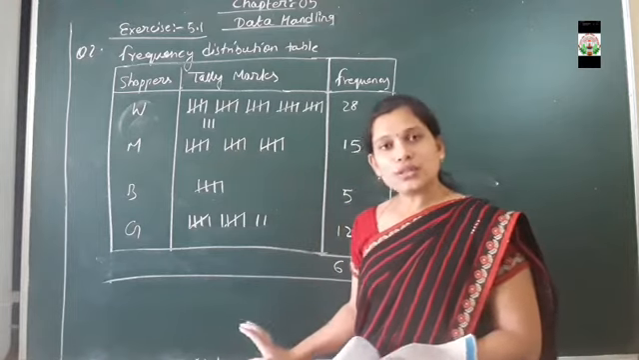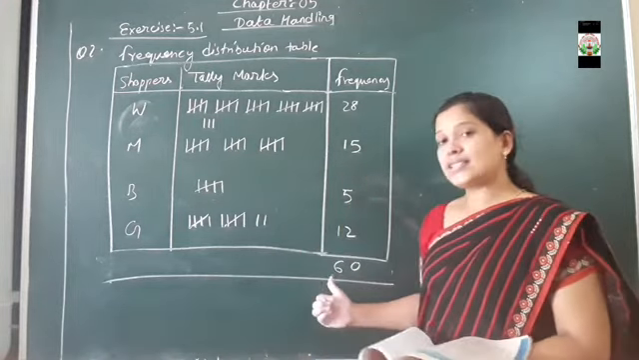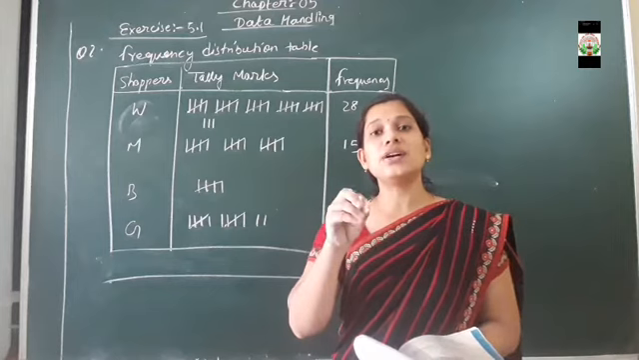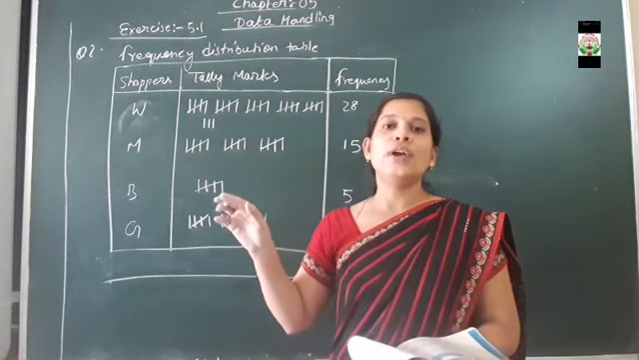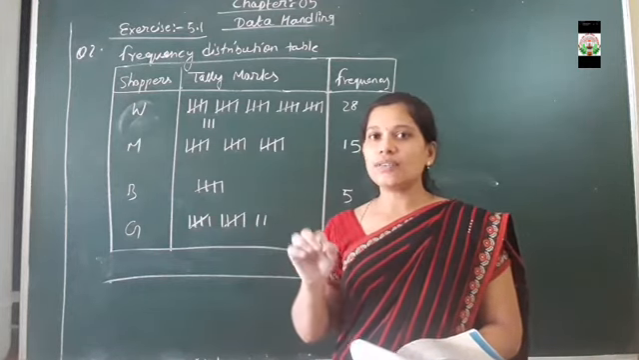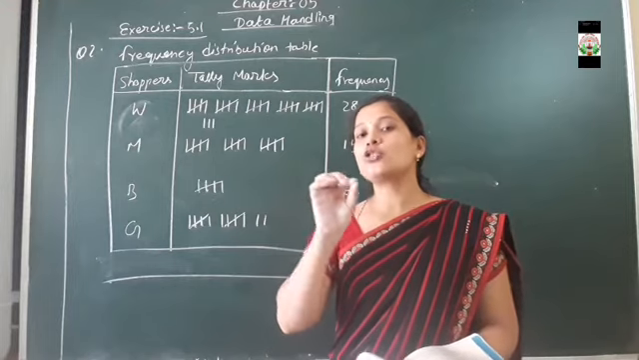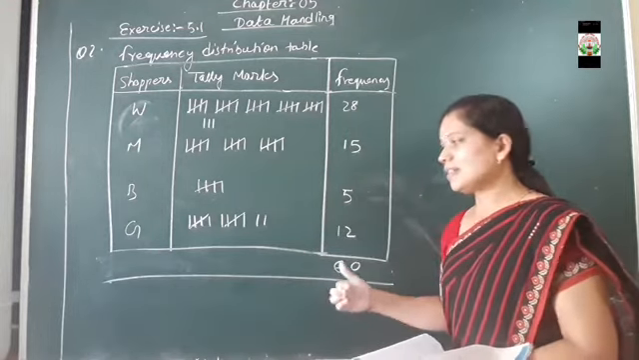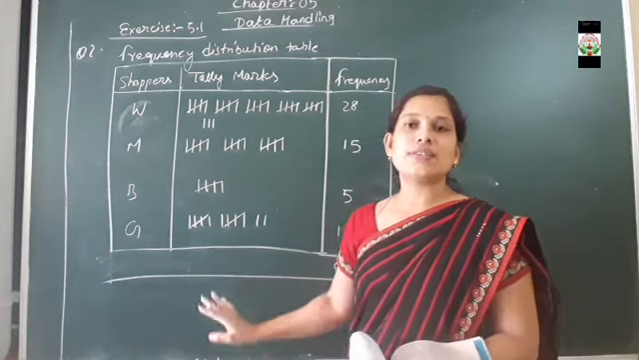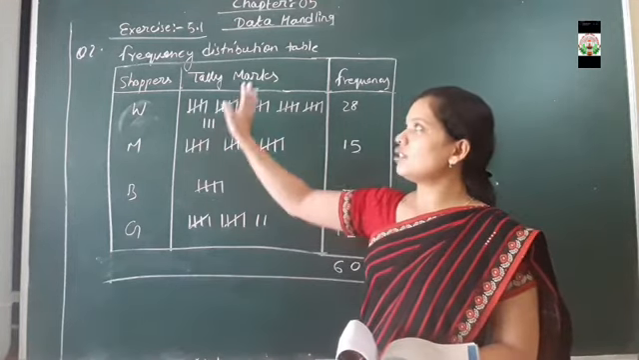If you want to cross check, how to cross check? 60 letters should be present in the question, that is W, W, W, G, G, G, like that. Count those letters; if it comes to 60, that means our solution is correct. So this is the frequency distribution table.